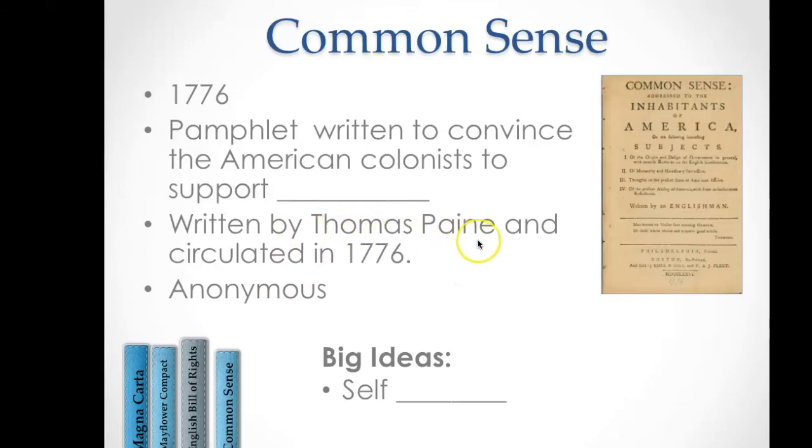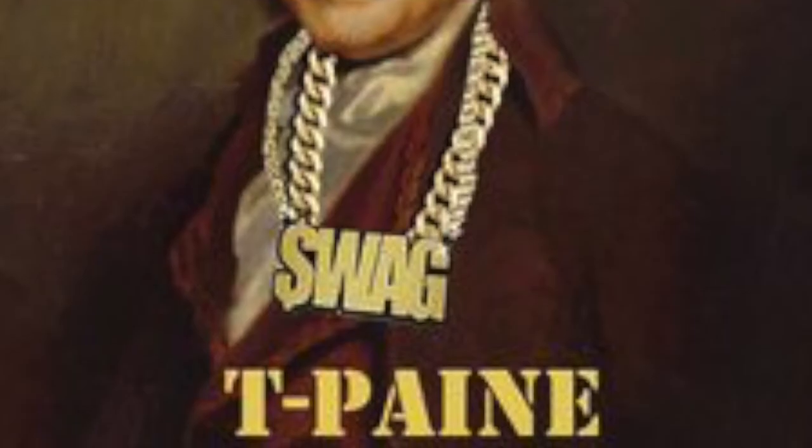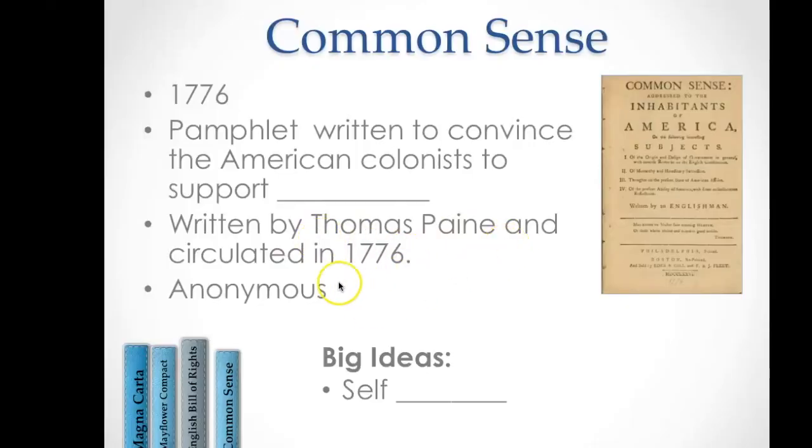This was written by Thomas Paine, and it was around the colonies in 1776, literally during the year of independence. At the time, it was anonymous because you did not want to be known that you were going against the king. That was treason. So it was not known that Thomas Paine wrote it right away. Some of the big ideas are self-government, rights, and rule of law.